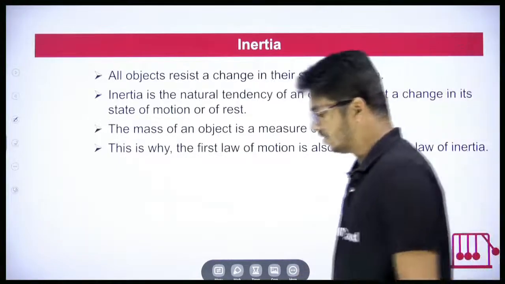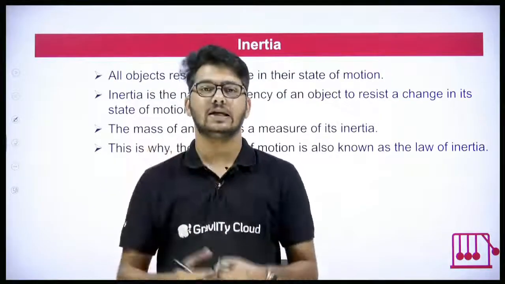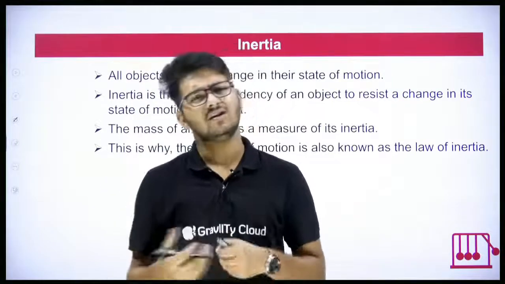So now we'll discuss inertia. Now inertia is just a name. A name for what? A name for a property. Which property? I'll explain. Let's go into a few examples first. What does lazy mean? Lazy means that person will not do any work. He'll just be sitting idly there. Yes or no? So a person who is just sitting there and not doing any work will be called lazy. So that characteristic is called lazy.